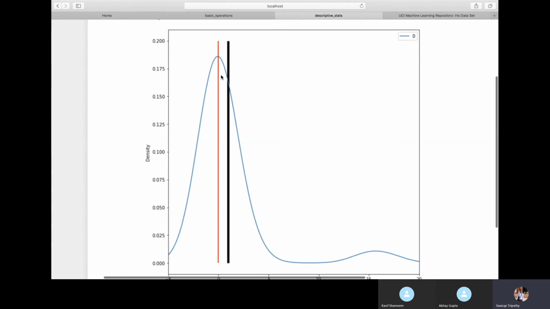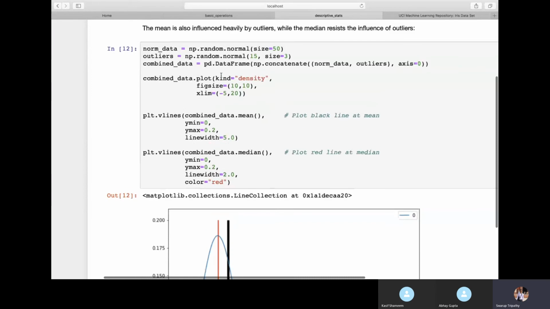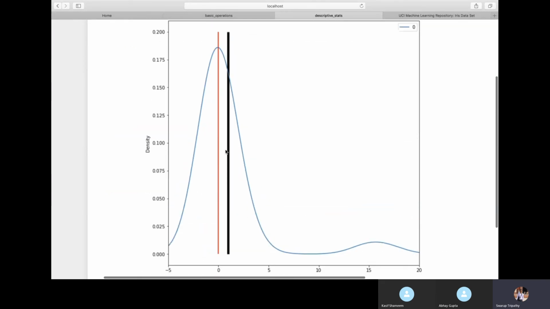Now to understand this, here I have taken some data which is normally distributed. You can see this blue line which is normally distributed, and at the right-hand side I have some extra values. These values are outliers, which are very far from the cluster, not at all related to the cluster values. They are far away. So these are called outliers.